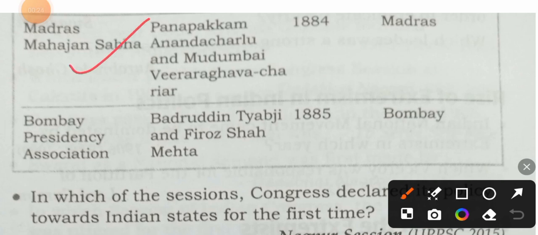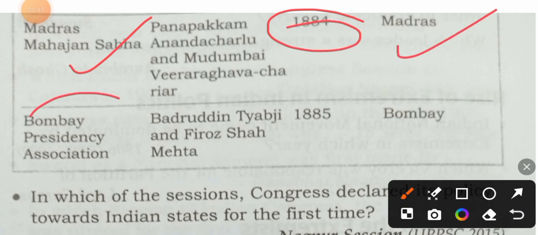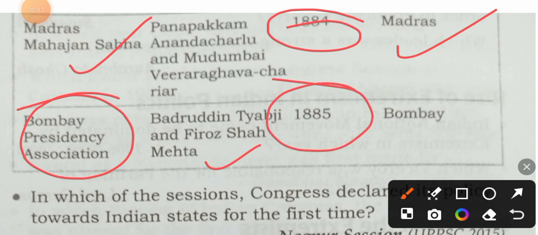Madras Mahajana Sabha was established by Panakam Andracharlu and Mudumbai Bhira Ghabha Chariar. It was established in 1884 in Madras. And Bombay Presidency Association was established by Badruddin Tayabji as well as Firoz Shah Mehta in 1885 in Bombay.